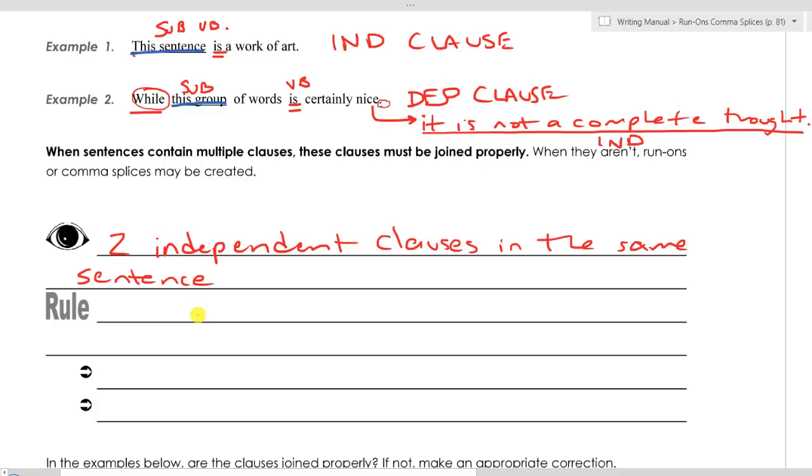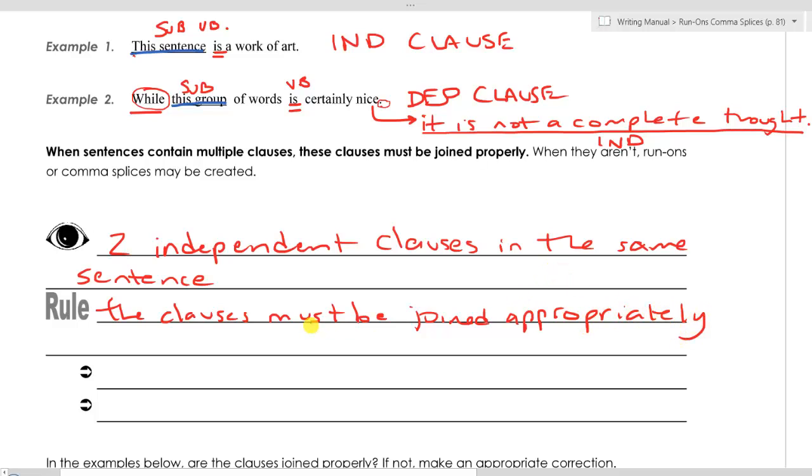So this will require that you be able to recognize an independent clause and then be able to recognize when you have two independent clauses in the same sentence. And the rule is the clauses must be joined appropriately.